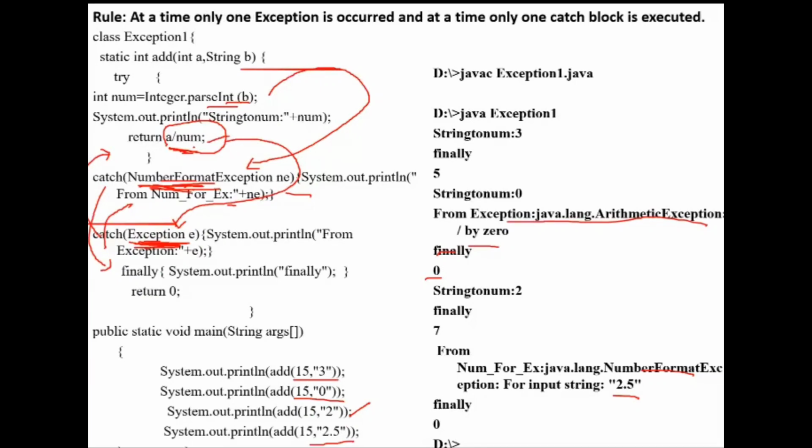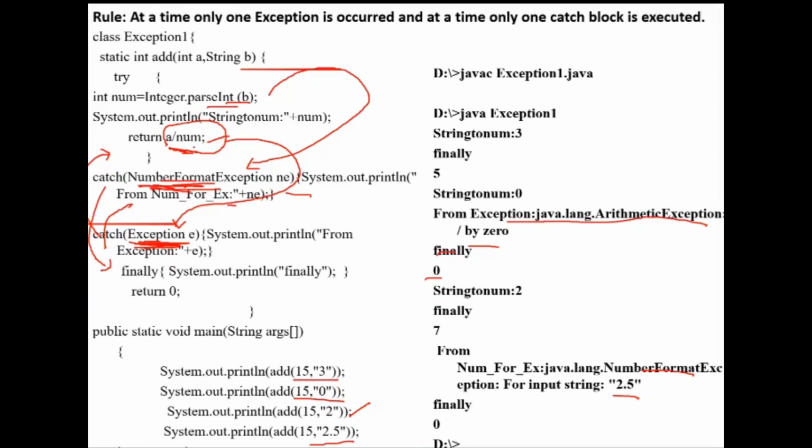Why do I need to write a separate catch block for each and every exception? Is it necessary? Understood my question? Yes, ma'am. I can write only the general catch exception, no? Why do I need to write a different catch block for different exceptions?